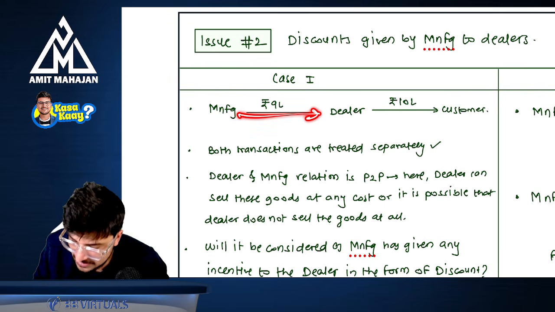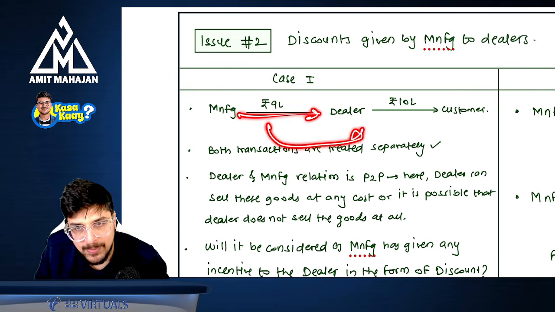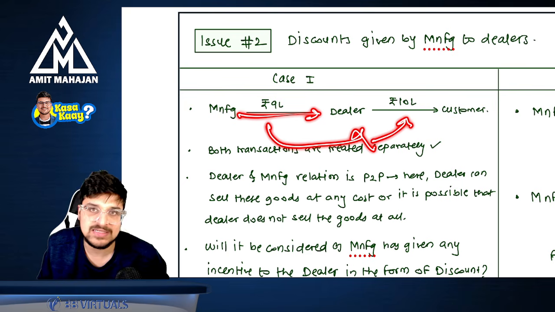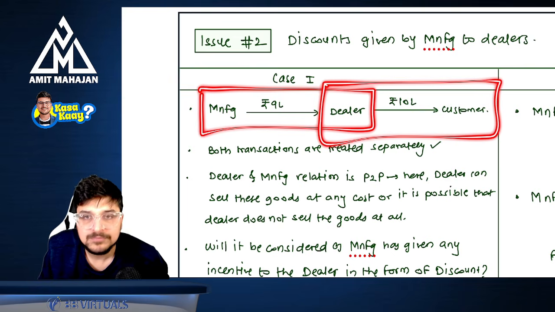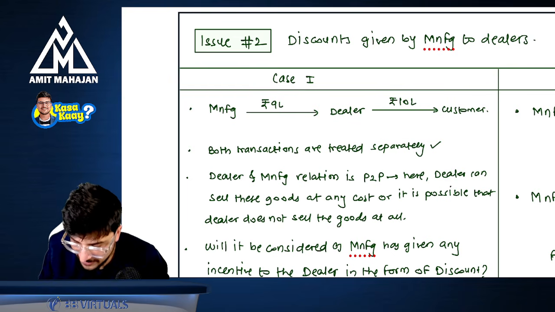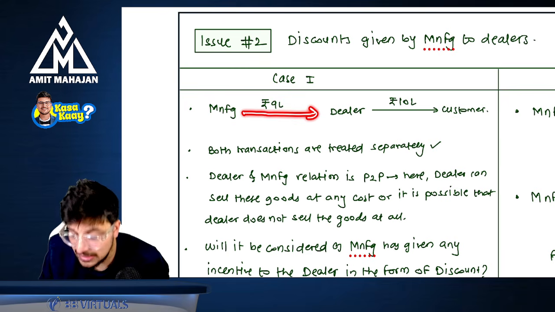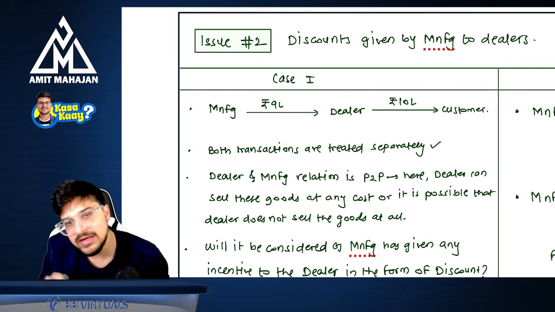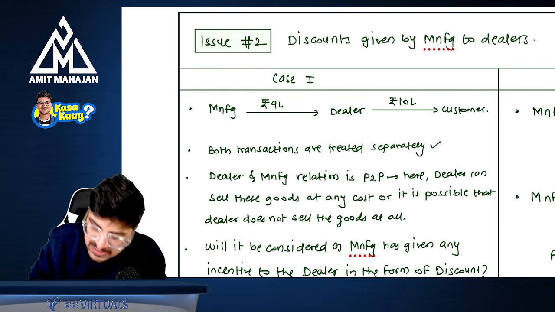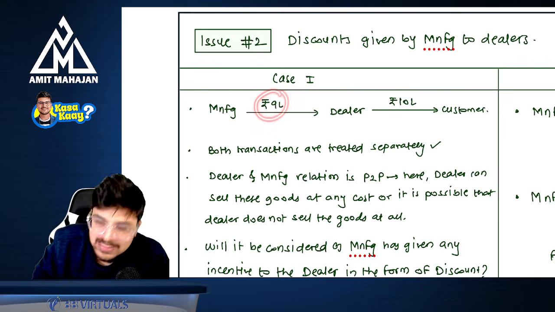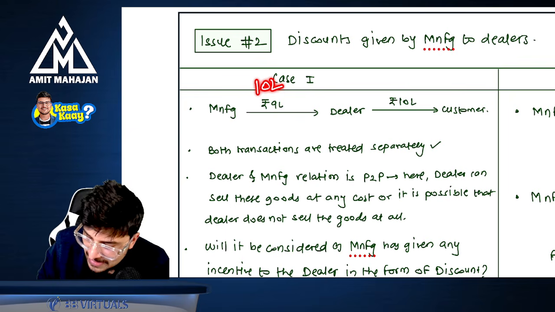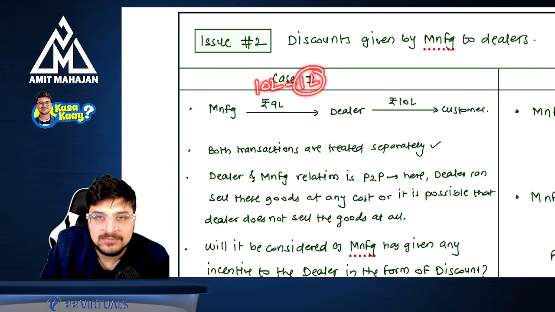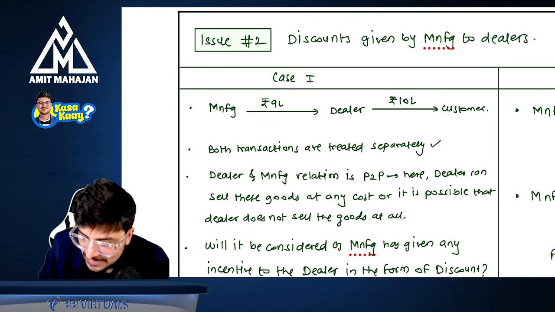Now, this transaction is not at all dependent upon that transaction. Just understand, these are separate transactions. And that's why whatever discount the manufacturer is giving will be reduced from the value of supply, and GST will be applicable only on 9 lakhs and not 10 lakhs. Because the value was 10 lakhs, he has given the discount of 1 lakh. So GST will be applicable on 9 lakhs only.